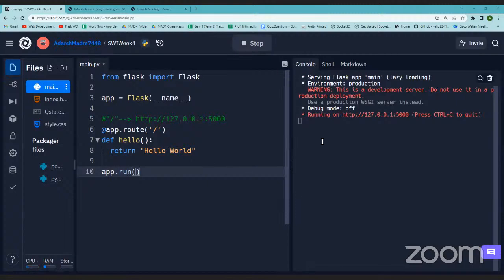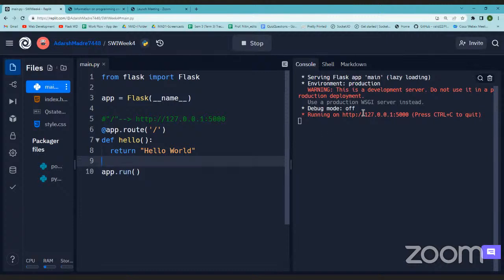Yeah, so now we can see that it says serving Flask app main, right? So the main.py, our module, becomes the Flask application. How did we do that? By this. This states that you make this module a Flask app.